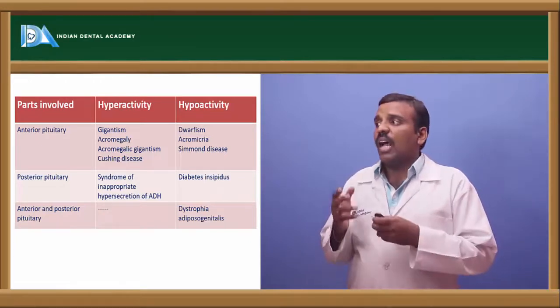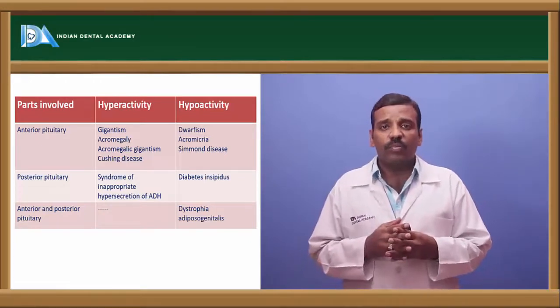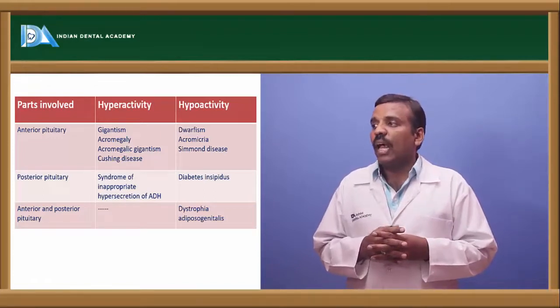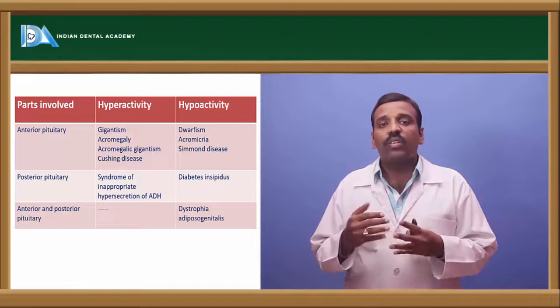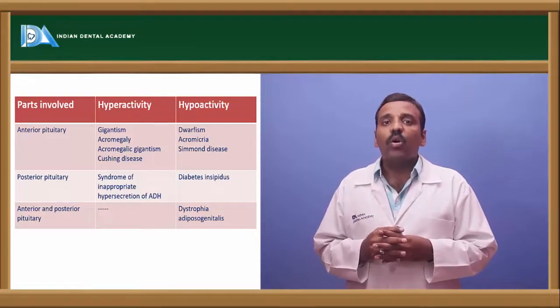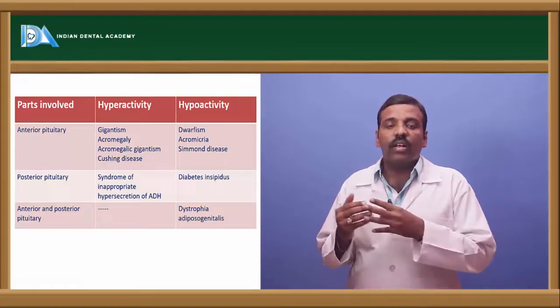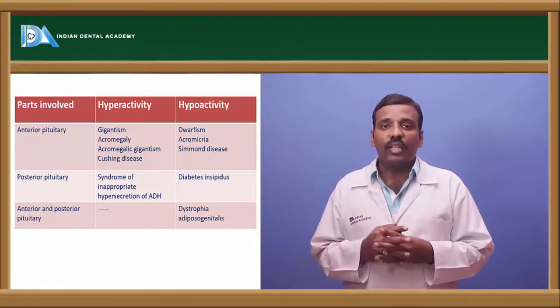And next one is hypoactivity: dwarfism, in the sense of short length. Okay. And next one is acromicria, after the fusion of the bones. And next one is Simmonds disease. This is the hypoactivity of the anterior pituitary.